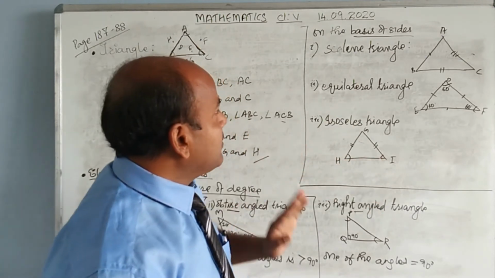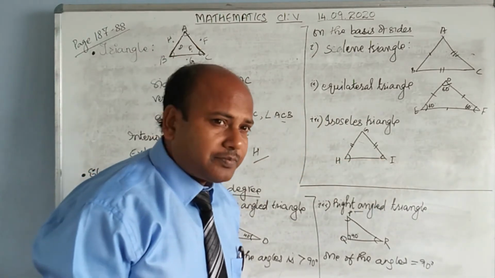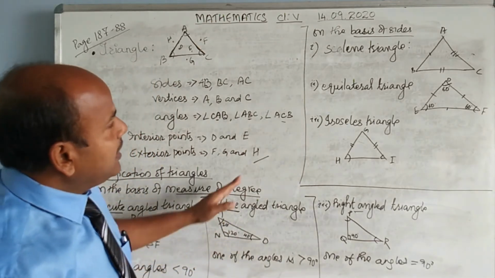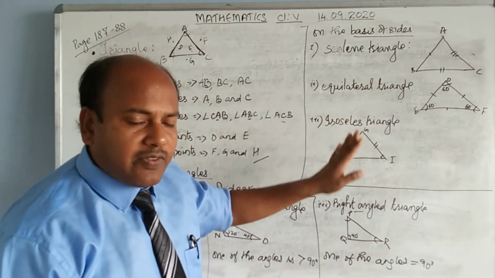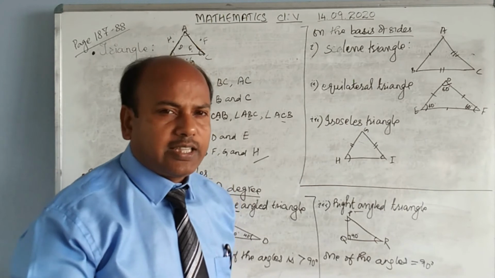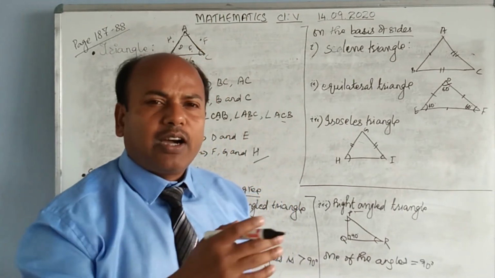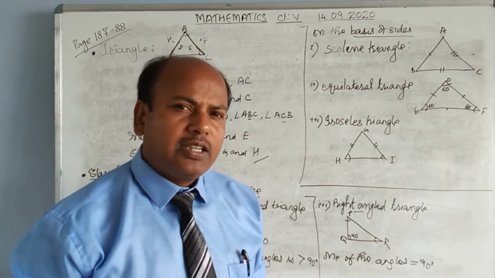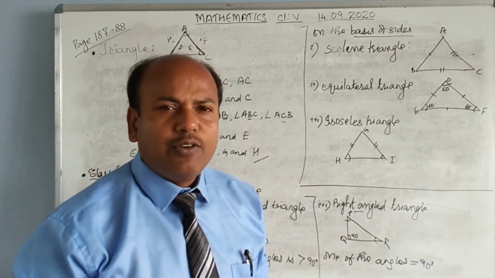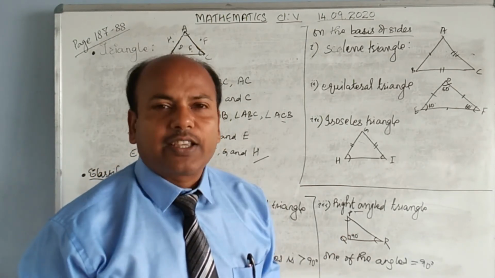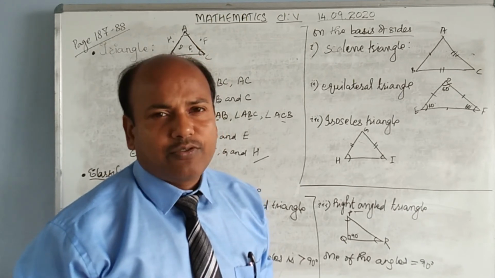So these are the different types of triangles on the basis of measure of degree and on the basis of the sides. This is very important for you to understand in order to do the exercise. You have to listen, you have to write in a copy without looking or without referring to it, and unless you are perfect in this, you won't be able to answer the exercises. So it is very important for you to understand this.